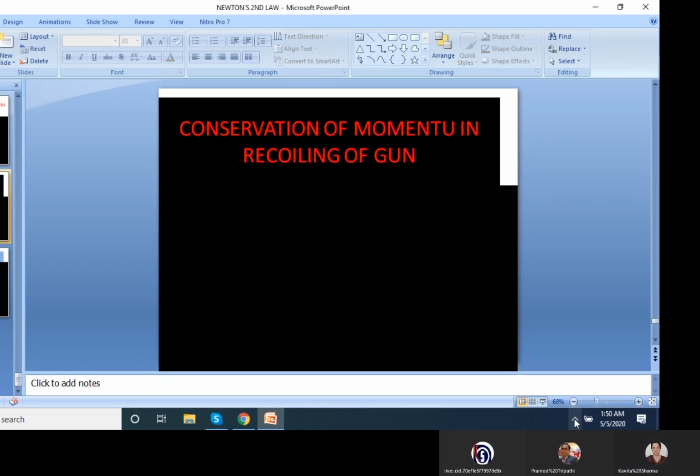Ma'am, one more question. Shreya from UP is asking, according to the third law, a bullet when hitting a human should bounce back due to opposite reaction, but it doesn't. Why? Okay. Action and reaction are equal and opposite. That's right. When a bullet is hitting the person, that means the person also hits the bullet backward. Certainly the action and reaction are there. But in that case, the reaction on the bullet is not producing that much acceleration that will bounce the bullet back. That is why it is not able to.